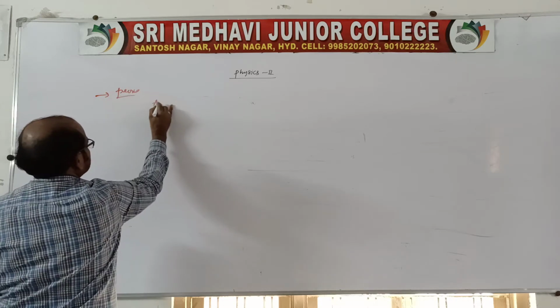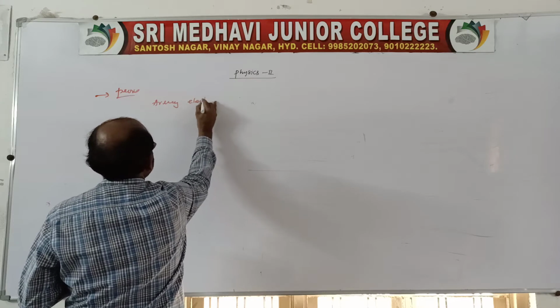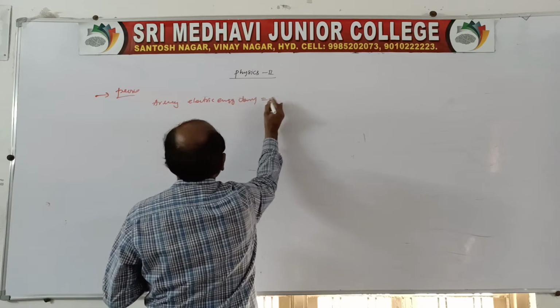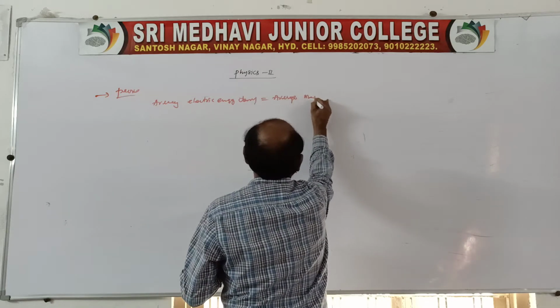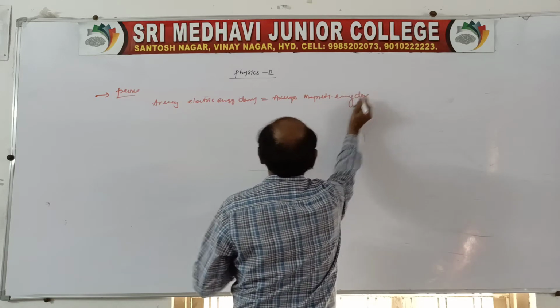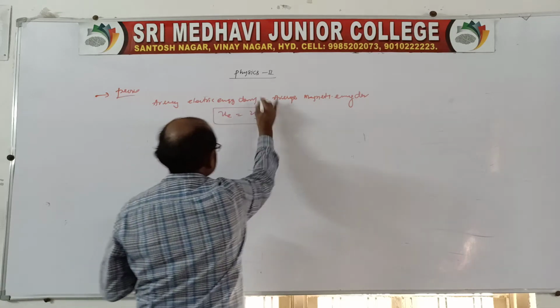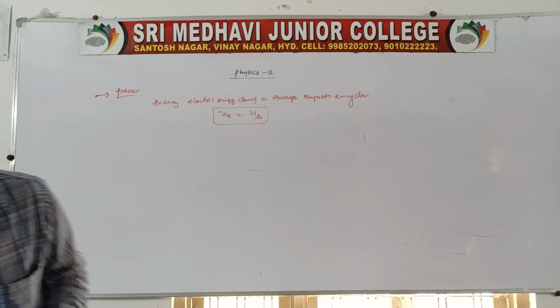See, the average electric energy density is equal to the average magnetic energy density. You say UE is equal to UB. Now we need to prove whether it is equally shared or not.